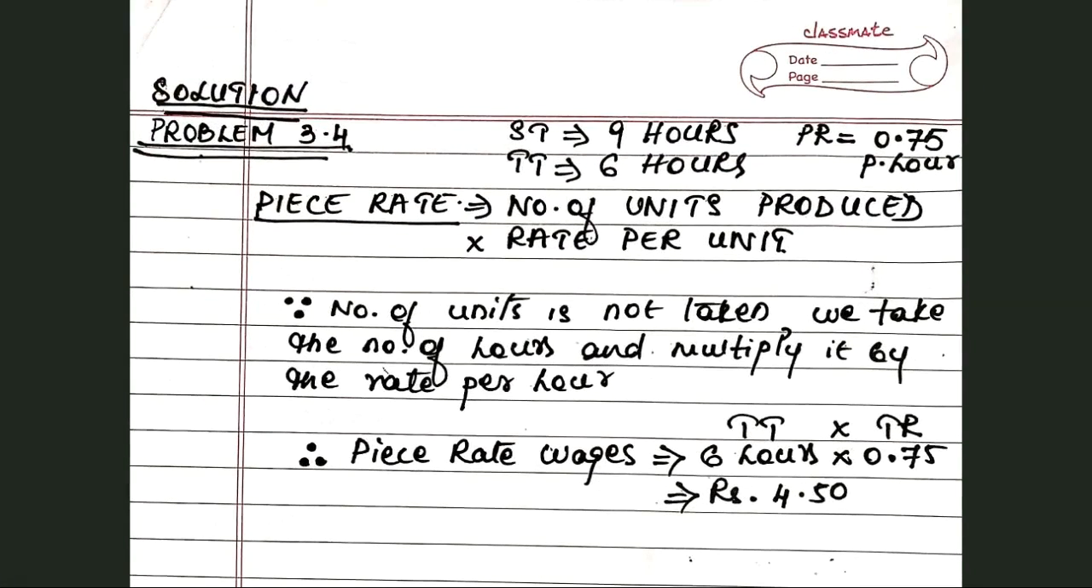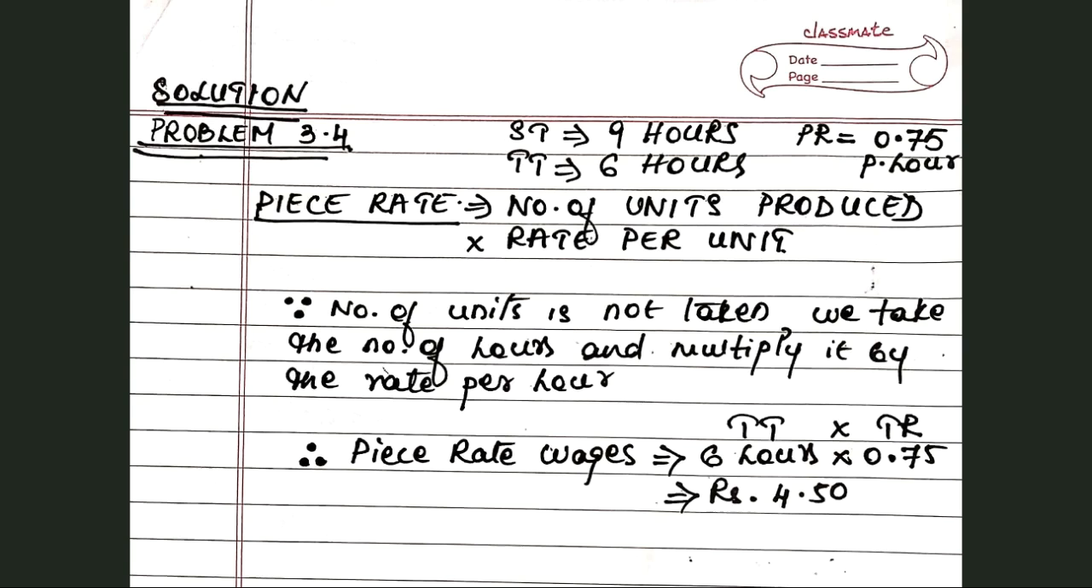Now look at this slide. We'll start with the piece rate calculation first. Now the piece rate formula which you all have is number of units produced into rate per unit. But if you observe in the data given to us, there is no information given regarding the number of units produced. So we are only given information about the number of hours that the worker has worked. So we will take that information and multiply it with the rate per hour.